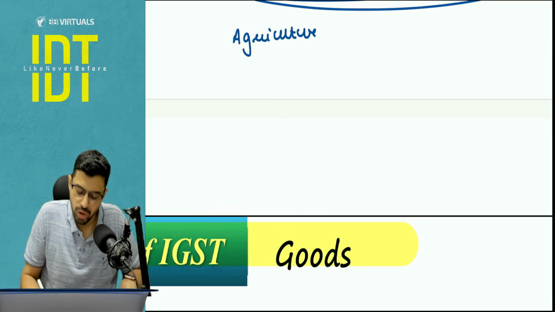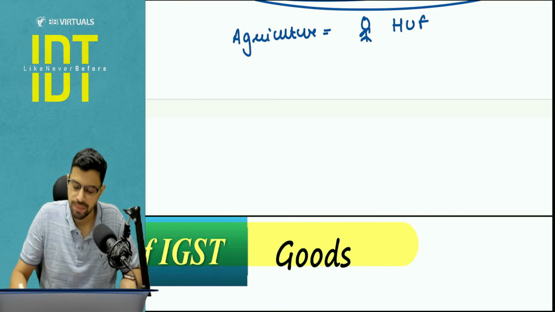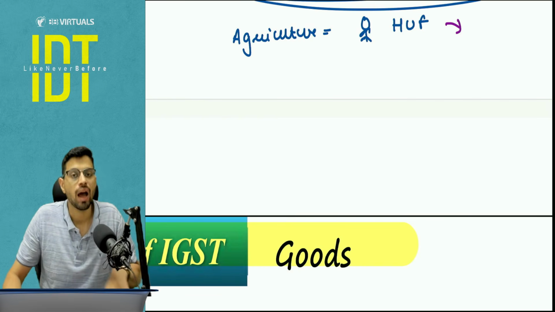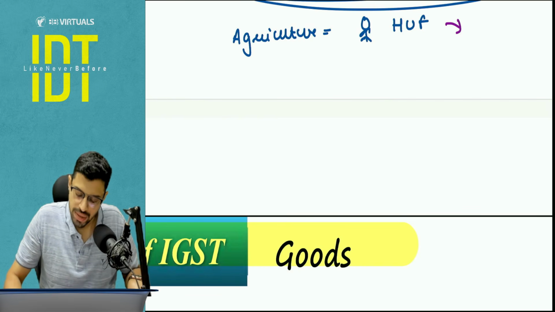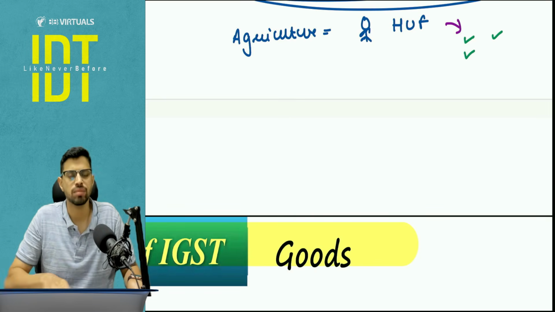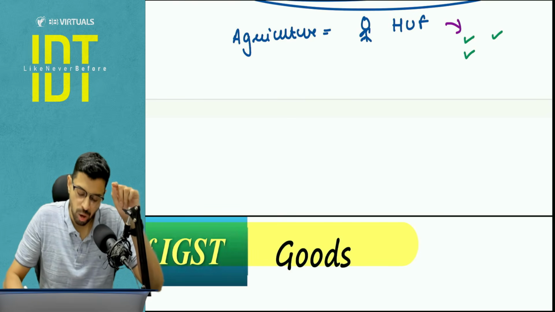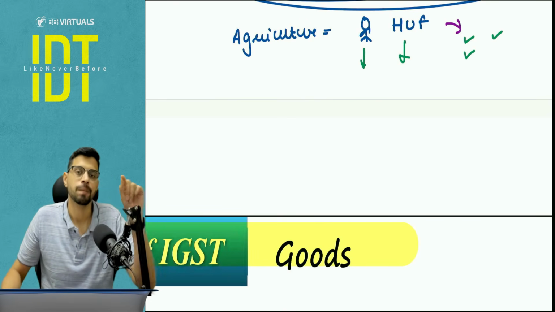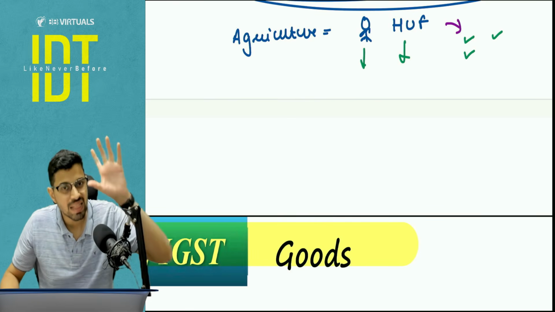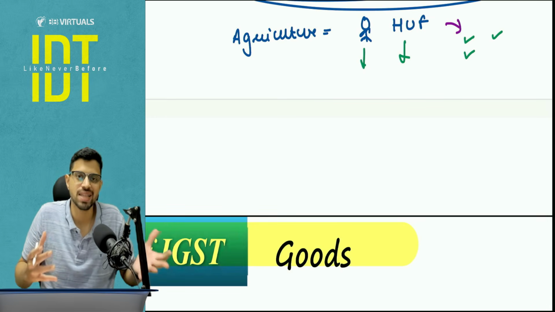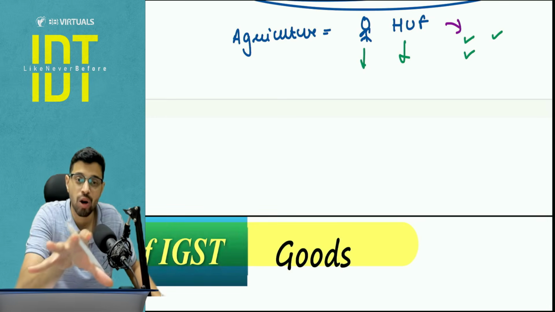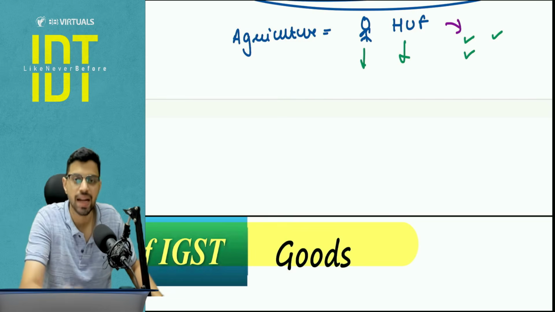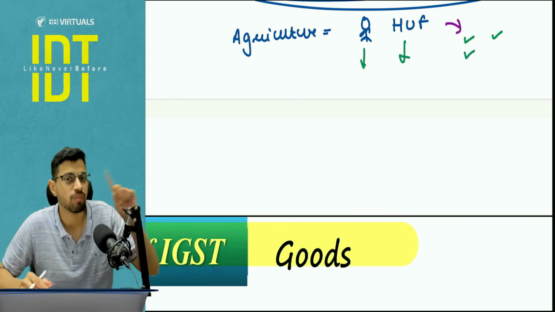Agriculturist can only be two types of people. One is an individual and one is an HUF. Okay, so family, they are involved in the cultivation of land. How are they involved in the cultivation of land? Either they are doing their own labor, or their family is doing it, or there is a paid labor. So they have hired servants or something, but again there is a supervision involved of themselves or their family. So the feel of this agriculturist definition is they are involved in the agriculture either directly or indirectly by way of personal supervision.